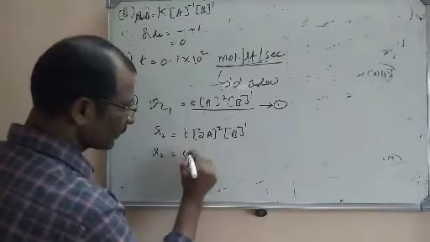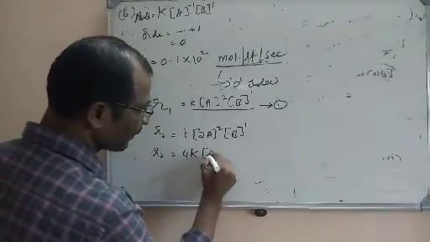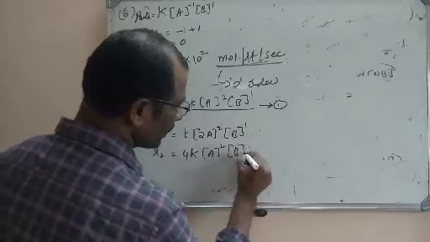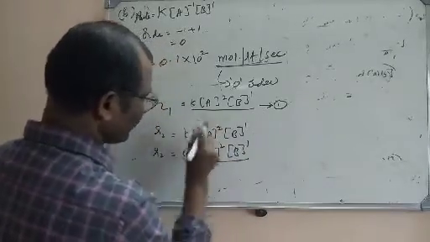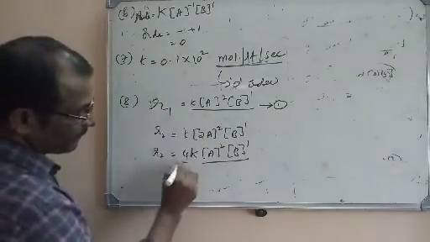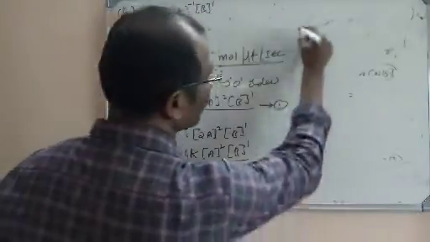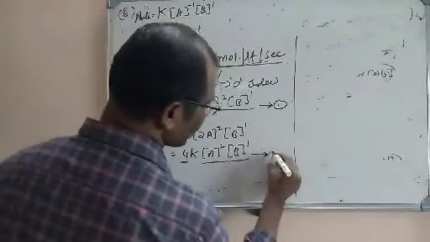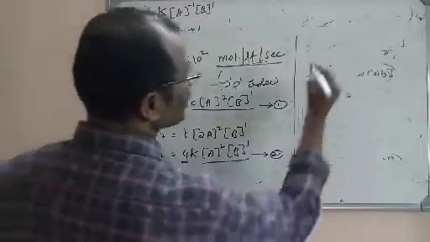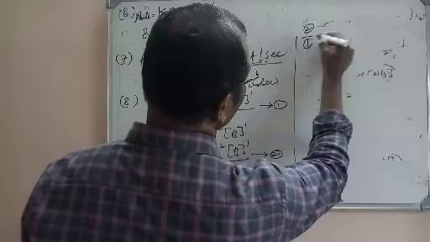4K, since 2 square is 4. So that is 4K into A power 2 into B power 1. Look here what happened. This is exactly 4 times R1. Or you can divide and find, if you are feeling difficult. This is equation 2. Now let us divide 2 by 1.